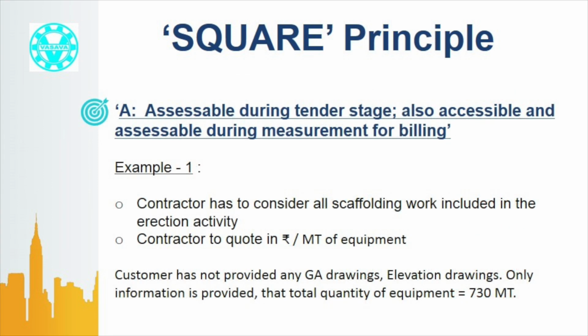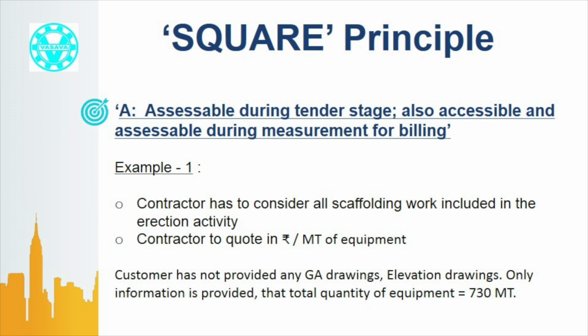A stands for accessible during tender stage, and accessible during the measurement for billing. Let us understand it step by step. Accessible during tender stage. What does it mean? The assessment of work should be possible during the tender stage from the tender documents provided. Now look at the example.